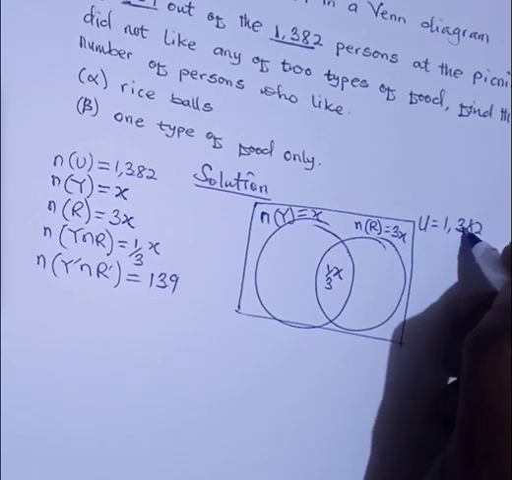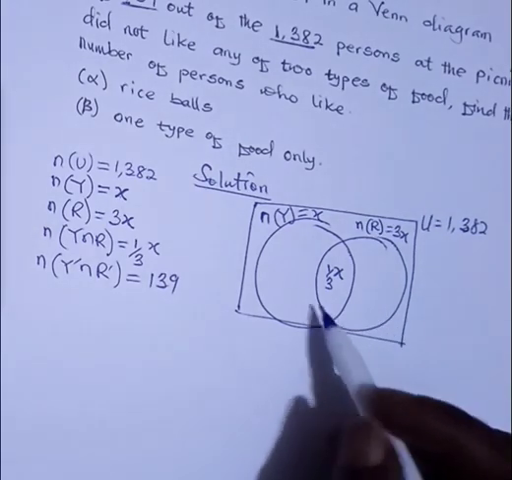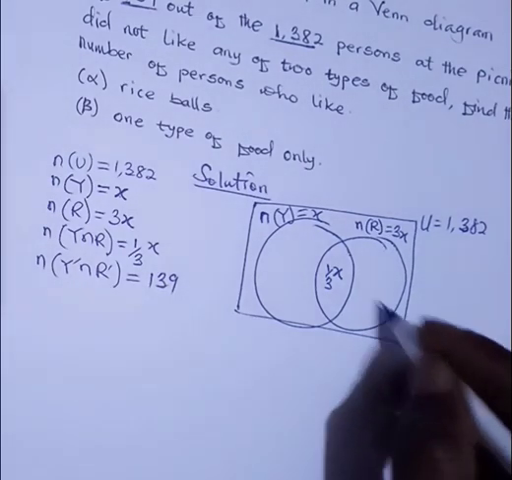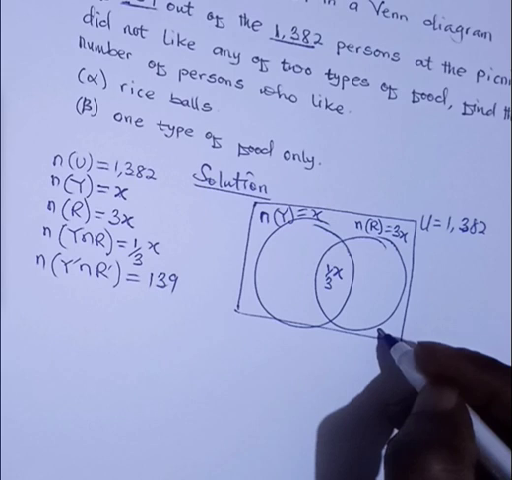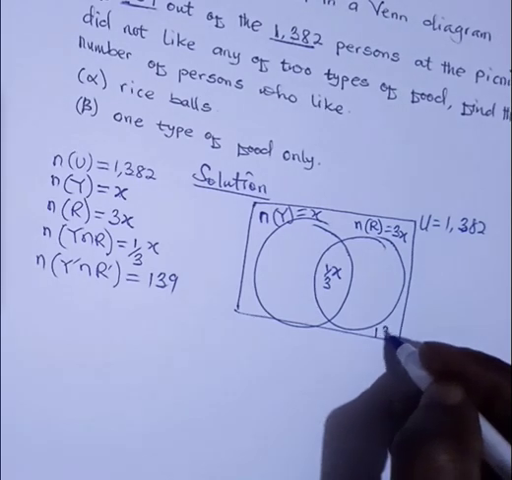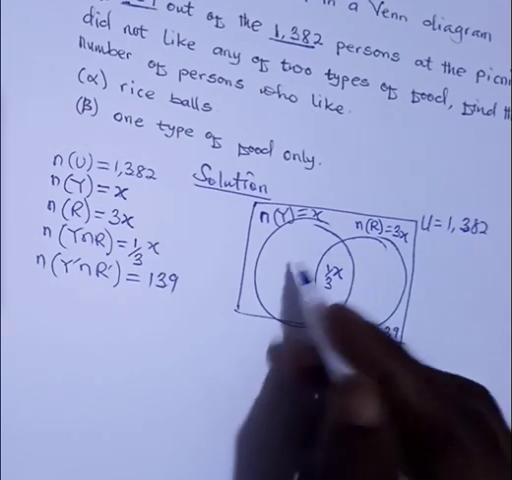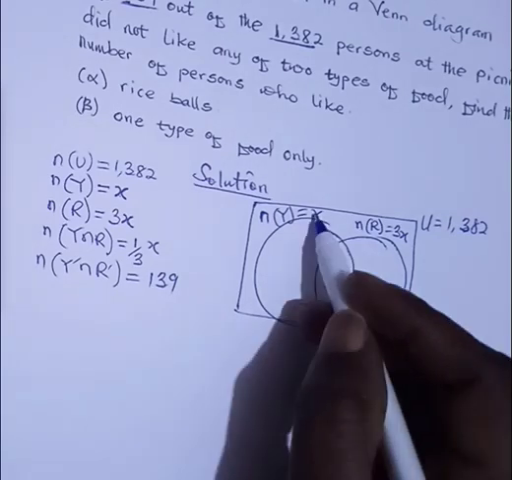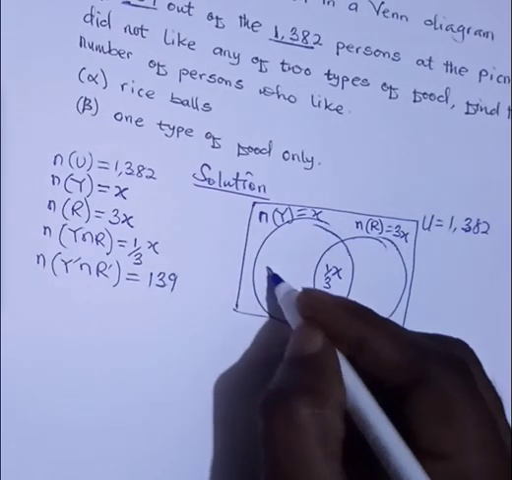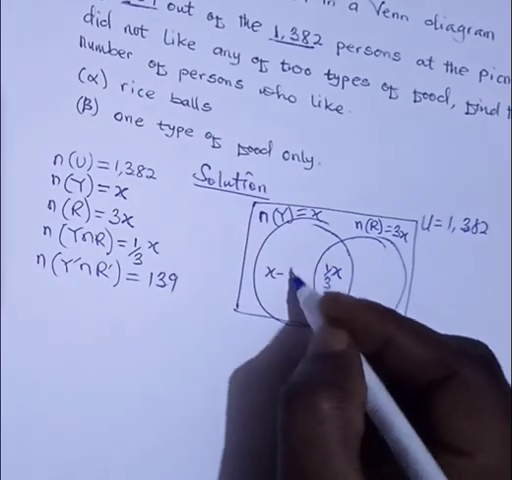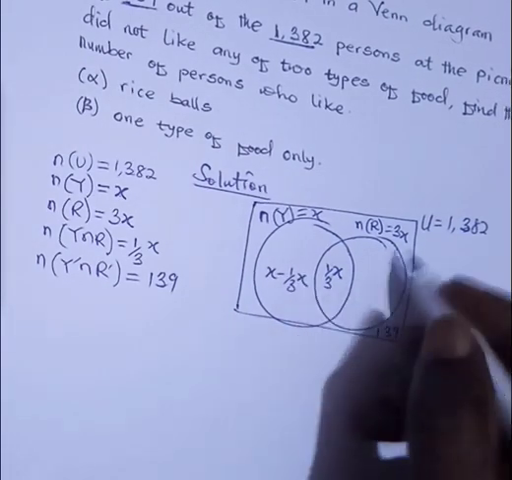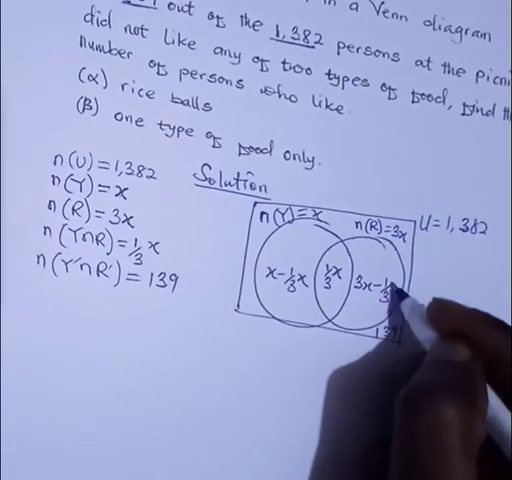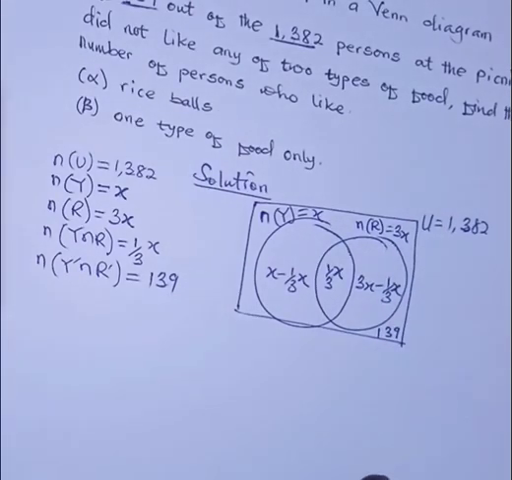And then the universal set, we get 1,382. Good. And remember that we said those who did not like, so we can put it outside these two circles. So we can get 139 outside. But how do we get this portion? We only want to subtract this from this and this from this. So we can get here x minus 1/3 x, and here is also 3x minus 1/3 x. Great.